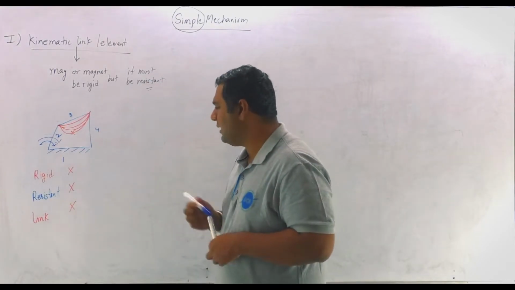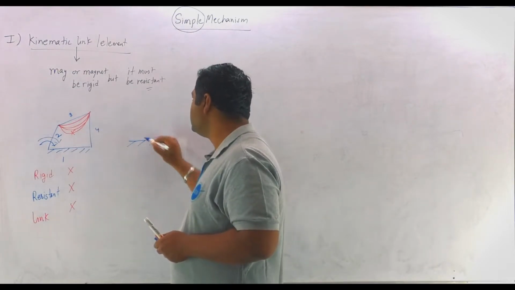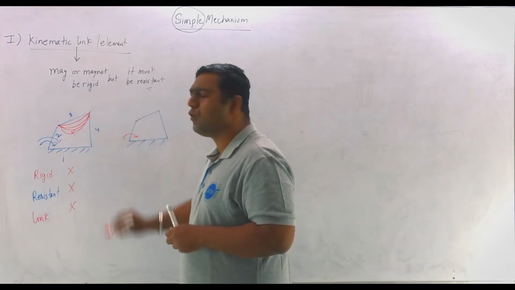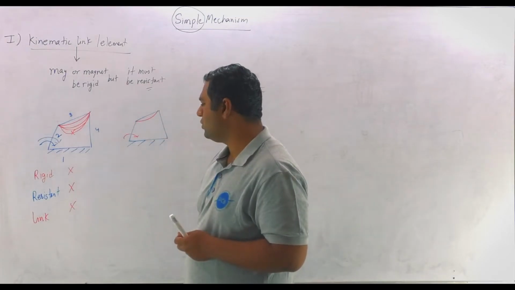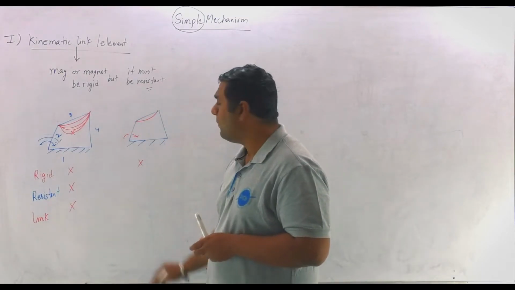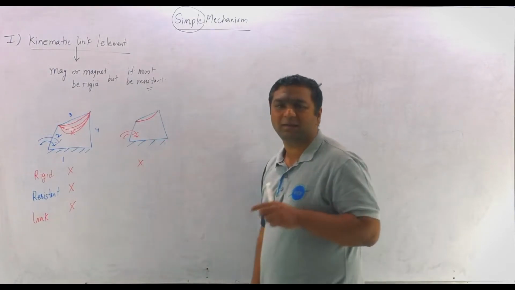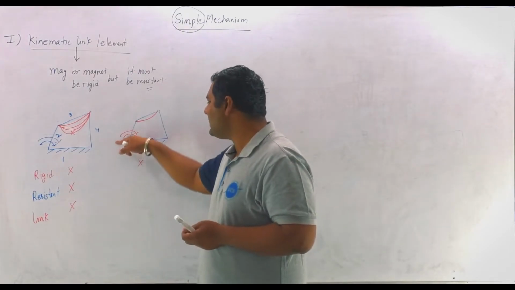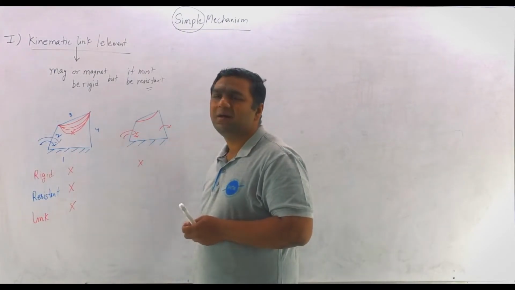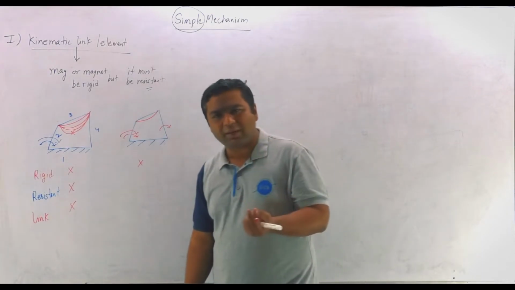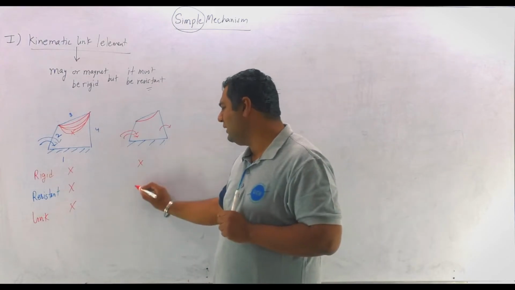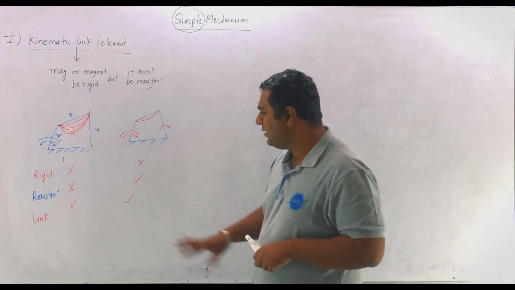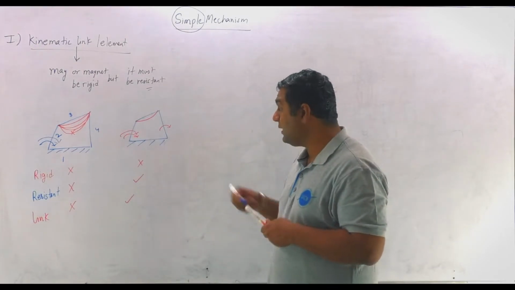But at the same time, let us suppose the case would have been this. This is the same mechanism, and first of all, let us say I am applying some torque. After applying some torque, it gets deformed. If it is deformed, it is not rigid, that is for sure. But once again, when I apply the torque, now after a small deformation, it is not capable of deforming more, and as I am applying the torque, it is transmitting the torque to the other element. It means after deforming a small amount, it is transmitting the power. In that case, yes, it is resistant, and if it is resistant, definitely it is going to be a link. So for it to be a link, it should be resistant, it may or may not be rigid.